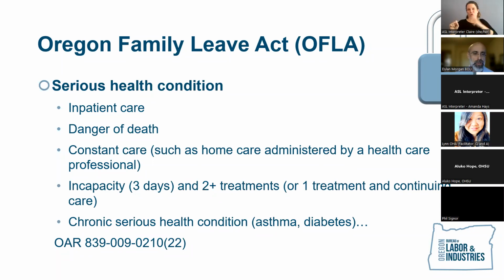Starting from the bottom here, skipping ahead: chronic serious health conditions like asthma or diabetes are conditions that are episodic. They can have flare-ups, and they may not be a solid block of time. And there may be other ways to get to a serious health condition. So I'll just camp here for a moment to say that whatever your preconception about a serious health condition is, it may be bigger, and it may fit into what you need for Oregon Family Leave Act entitlement. So give us another slide here, Manuel.